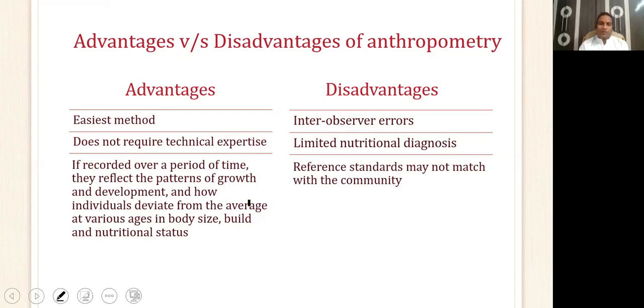Reference standard may not match with the community. If you remember, there is something called Boston standards, which we use for weight measurement, where the reference standard were children born in Boston. Now, an American child is very much different to that of an Indian child, right? So we need to find the right reference standards to compare in case of anthropometry. So these are the various advantages and disadvantages of anthropometry.